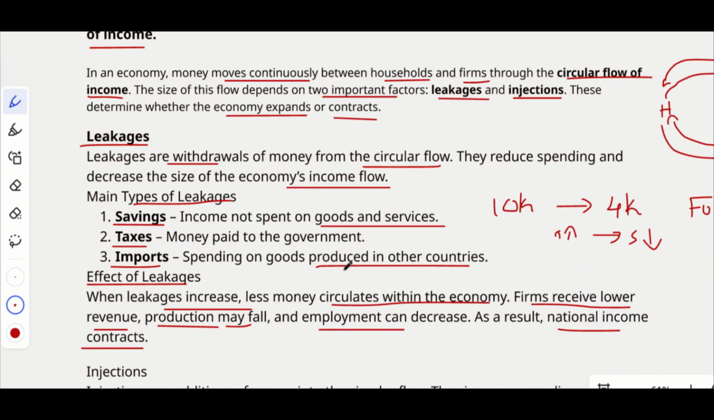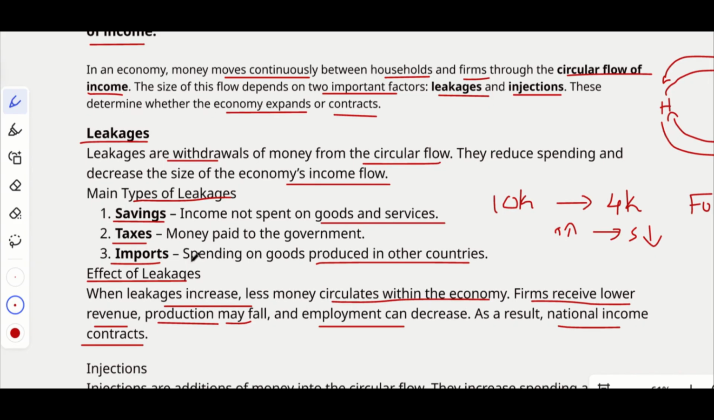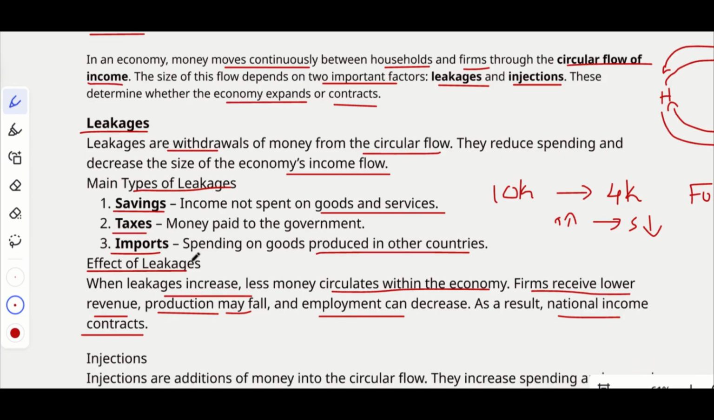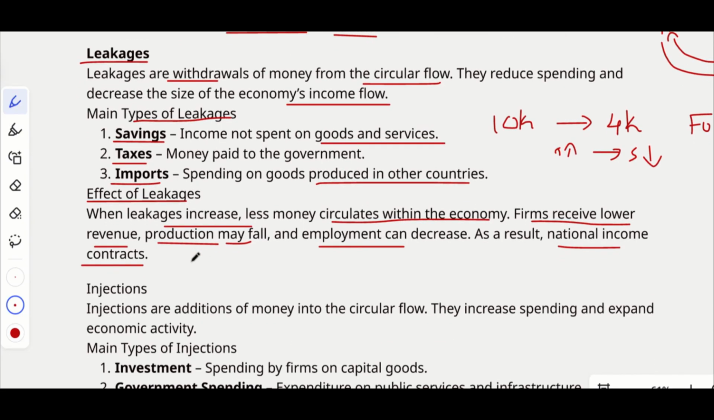So these are the major things that we should learn about leakages. Leakages have three major reasons: savings, taxes, and imports, which basically means the income is not spent in the economy; the money is not circulating. The major reasons are savings, increase in tax rates, and increase in imports. And the effects will be reduced national income, reduced growth, and increased unemployment.